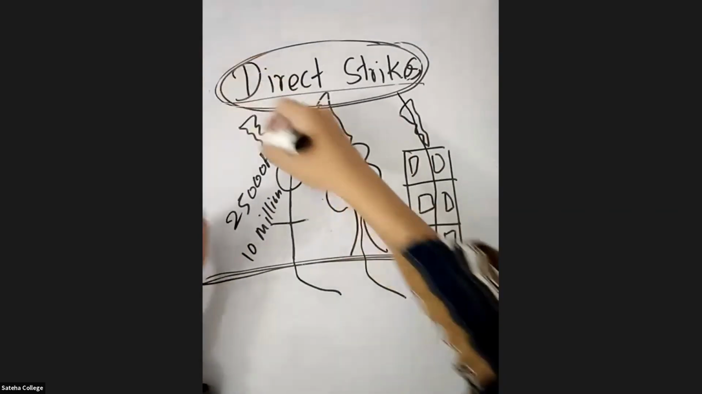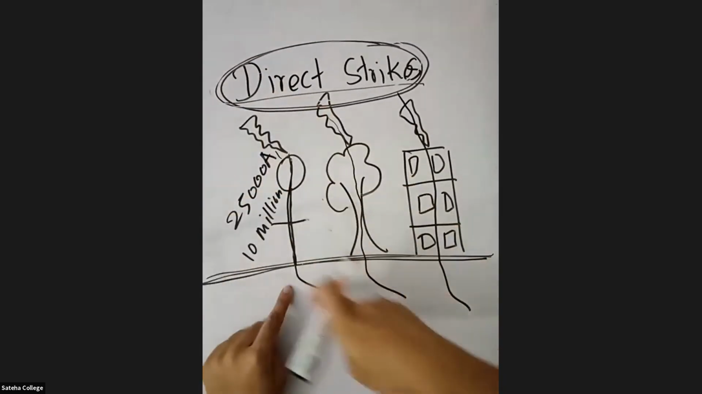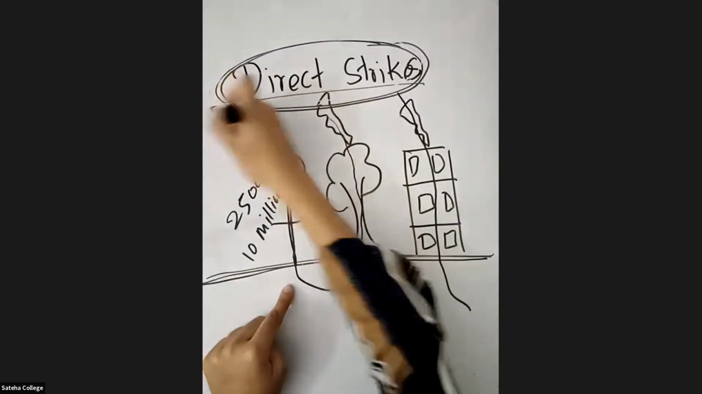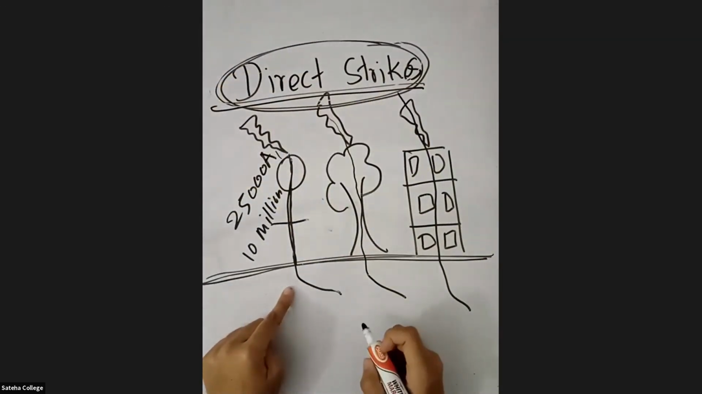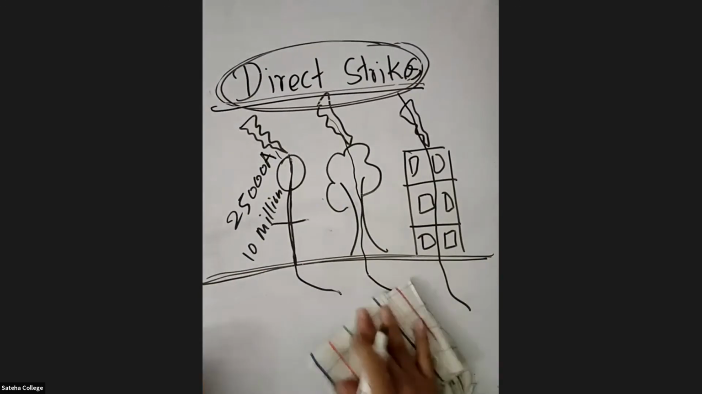So this lightning is going to travel inside his body and it is going to get earth. That is known as direct strikes. Okay, we'll move to side flashes. So after side flashes, we'll stop the class. Okay, so this you call it as direct strikes.